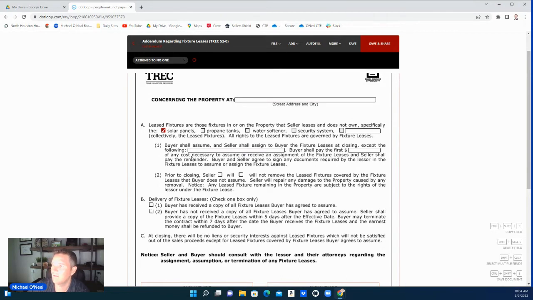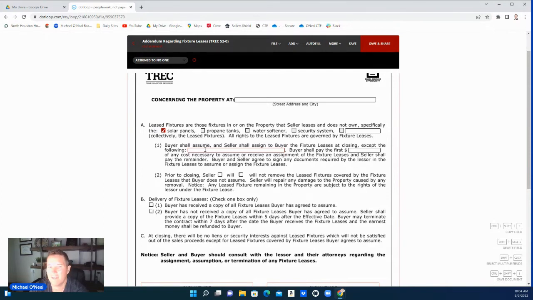Seller shall assign the buyer the fixture lease at closing except the following. All this is negotiable, right? So you have to figure out what makes sense. A lot of times it's not uncommon to see a $20,000, $25,000 fee that's still owed for installing and purchasing this, which attaches to the property. So this is going to stay with the property at this time.